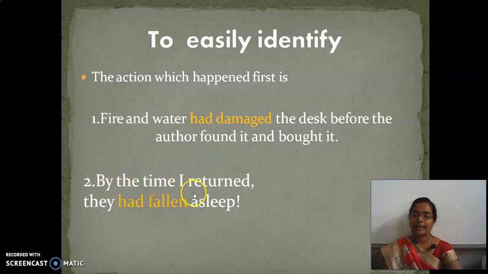Second statement. By the time I returned, they had fallen asleep. I went to their house. Before I returned, they had fallen asleep. So, which action happened first? They had all fallen asleep before I returned. Which action happened first over here, children? Had fallen asleep. They started sleeping. Only then I returned from there. Is it clear? Which action happened first? They started to sleep. Only then I returned from there.